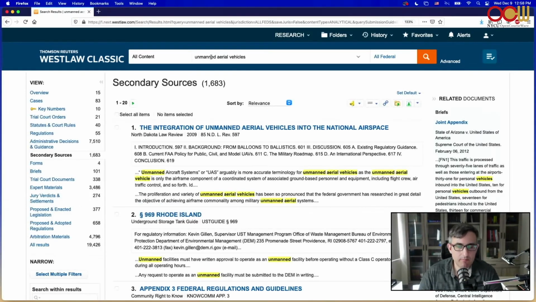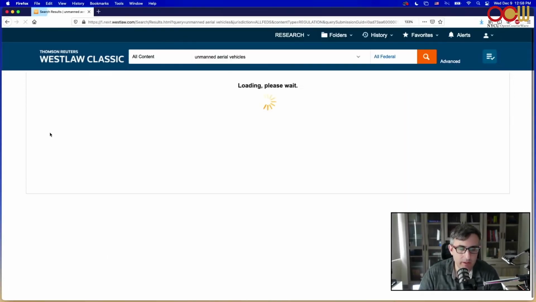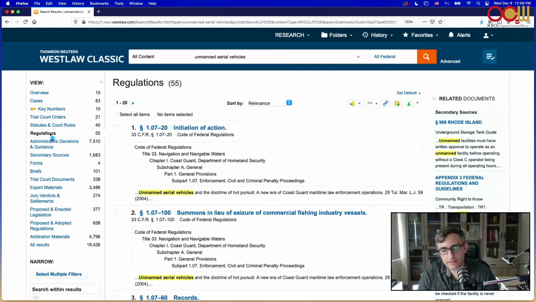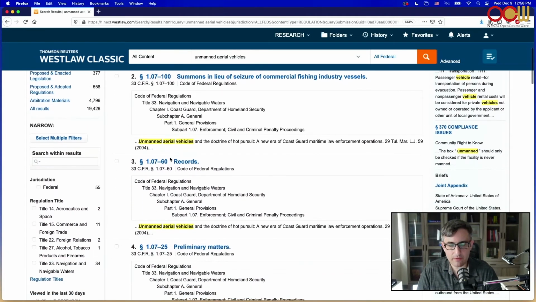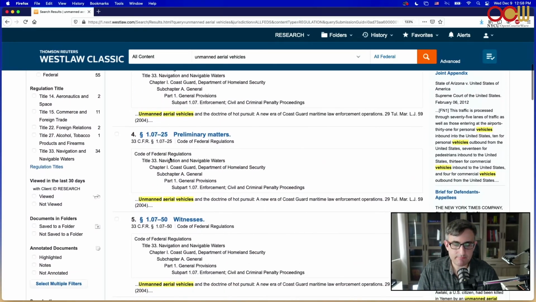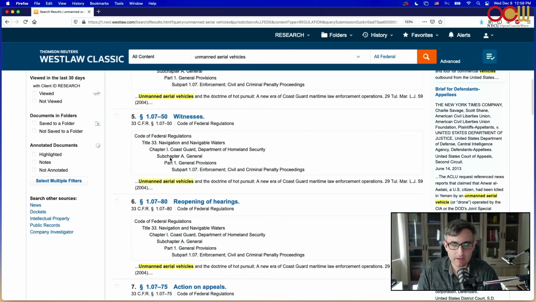So you'll see, for me, it goes to secondary sources, but you'll have here regulations and administrative guidance. So if we click on regulations, it'll give us the search results. Title 33, Title 33. All of this is Title 33 relating to the Coast Guard.